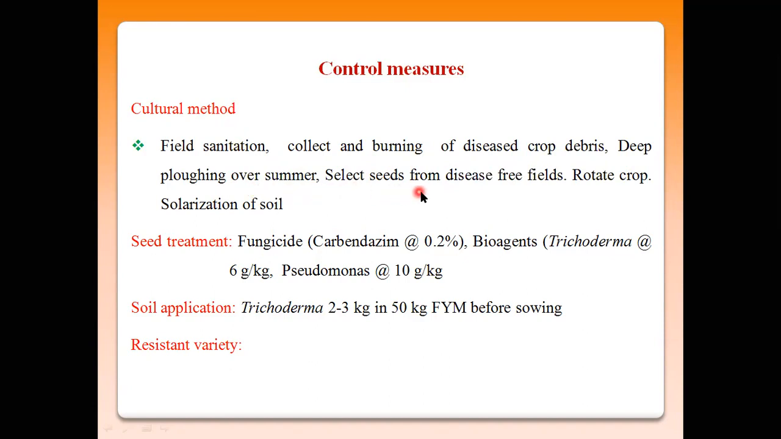Then select disease-free seeds, because primary infection takes place through infected seeds. Then rotate the crop. Already I told you these spores survive for more than 5 years or more than 6 years.